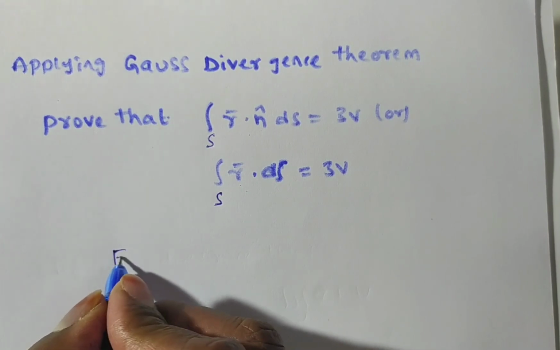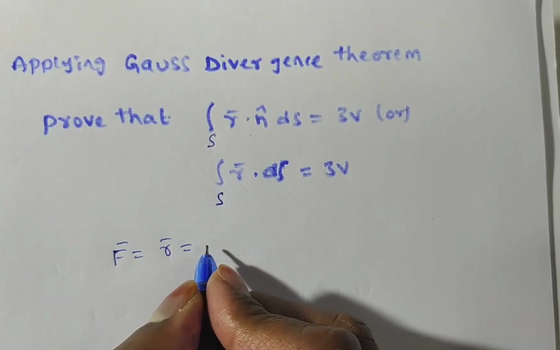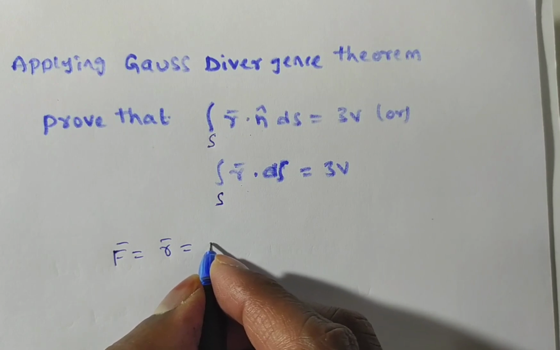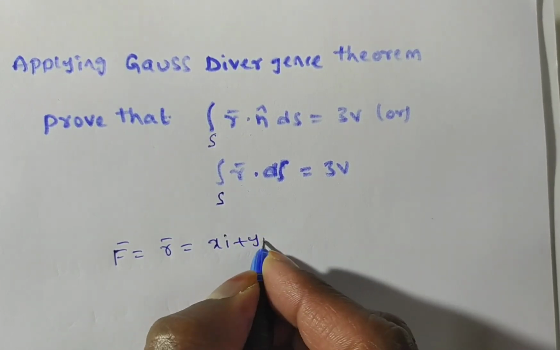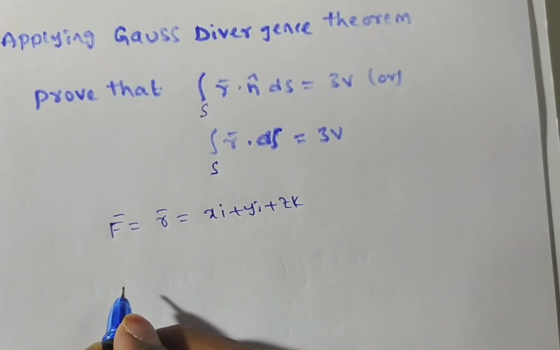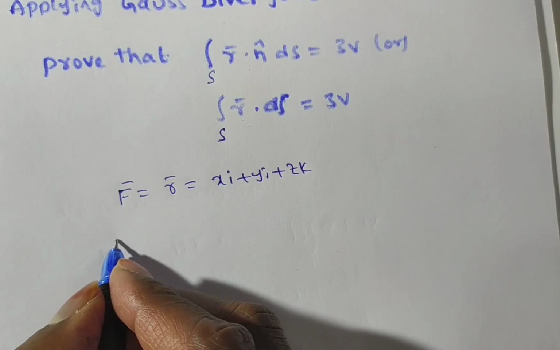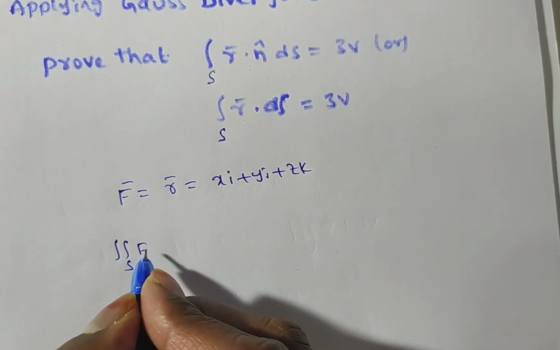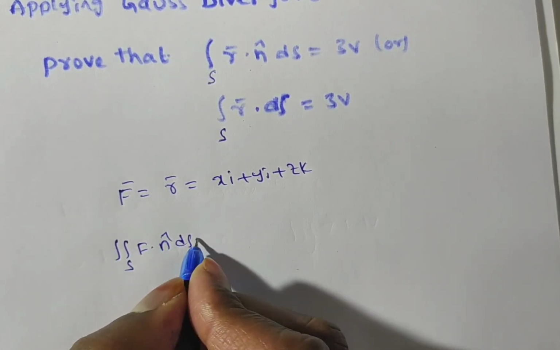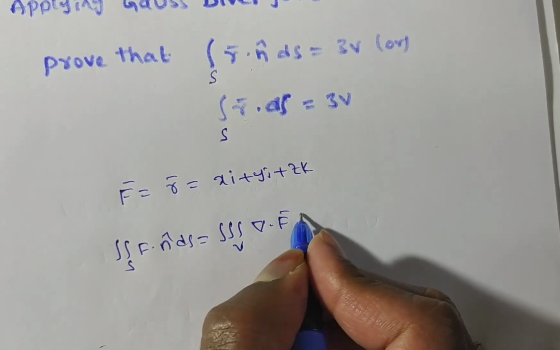What is f bar here from the problem? F bar is equal to r bar. What is meant by r bar? R bar is a position vector in a three-dimensional space, that is xi plus yj plus zk. Now what is the Gauss divergence theorem statement we have? In the formula of the Gauss divergence theorem we have double integral over S f bar dot n cap dS is equal to triple integral over V del dot f bar dV.